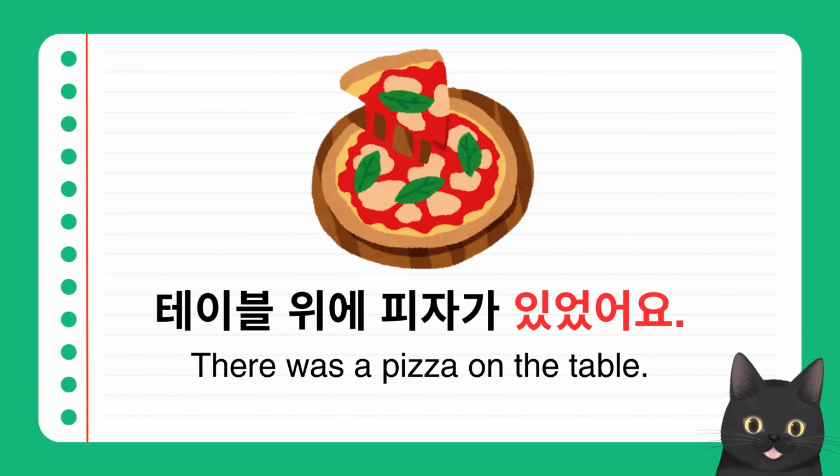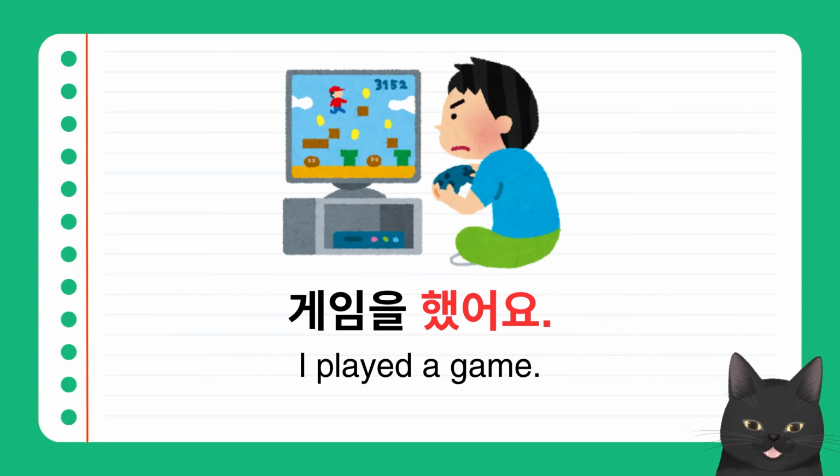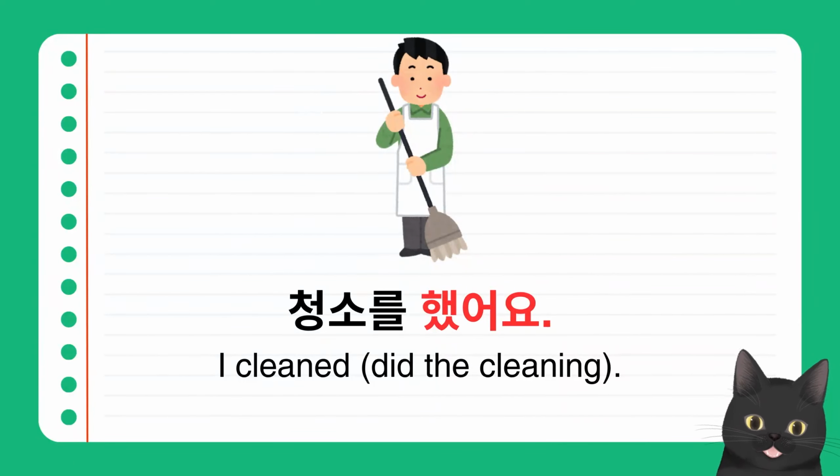So 있었어요. 게임을 했어요. I played a game. The verb 게임하다 ends with 하다, so you just simply use 했어요. 청소를 했어요. I cleaned. The verb 청소하다 ends with 하다, so you just simply use 했어요.